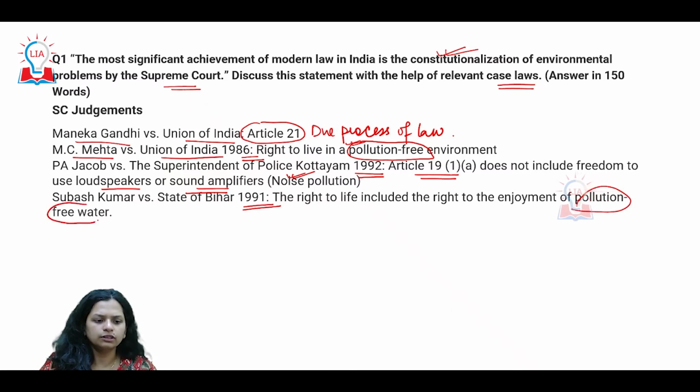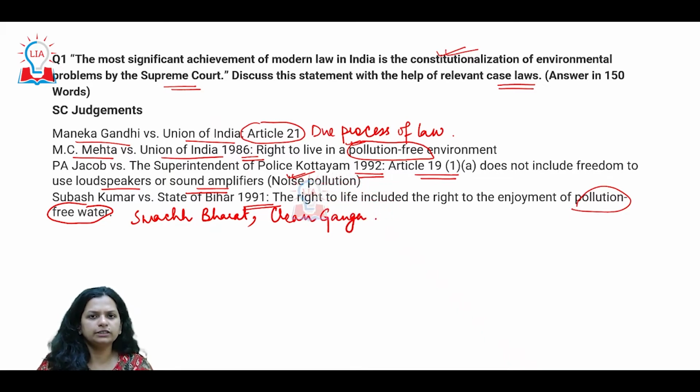Okay, so here of course you can add the Government of India initiatives of Swachh Bharat and programs like Clean Ganga. Okay, but the point that we're trying to make, that some of these laws and the constitutional articles which have been just talked about, they indicate how over the years Supreme Court has actually started working on the implementation and realization of these constitutional practices through the different judgments which has come up in the recent years.